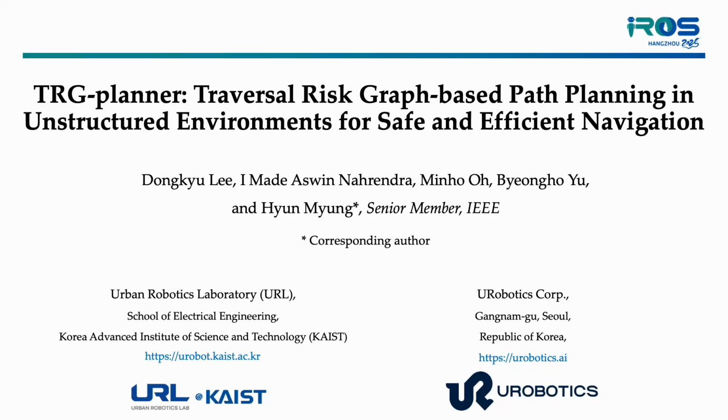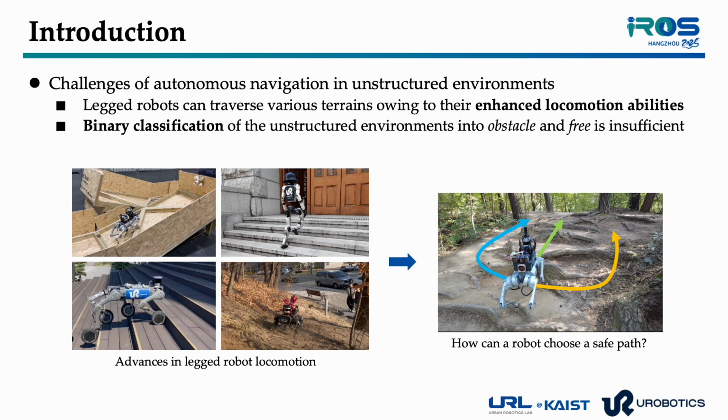TRG-planner. Traversal risk graph-based path planning in unstructured environments for safe and efficient navigation. Legged robots are becoming powerful tools for autonomous navigation across unstructured terrains, places where wheeled robots simply can't go.